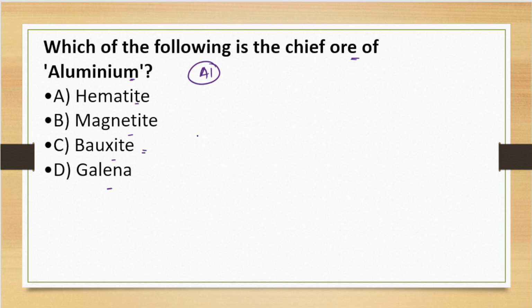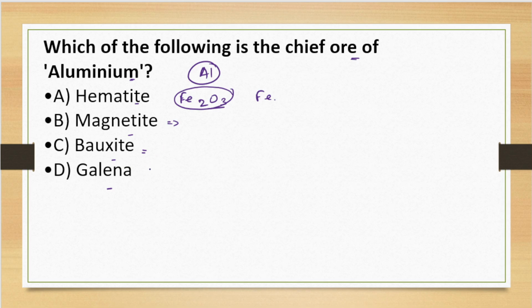Hematite is the primary ore of iron. We write it as Fe2O3. It is the primary source of iron, Fe. Now magnetite is another high quality ore of iron, but it has magnetic property.